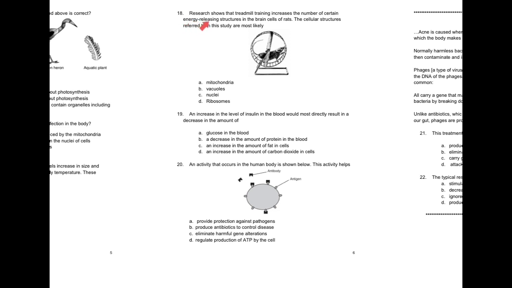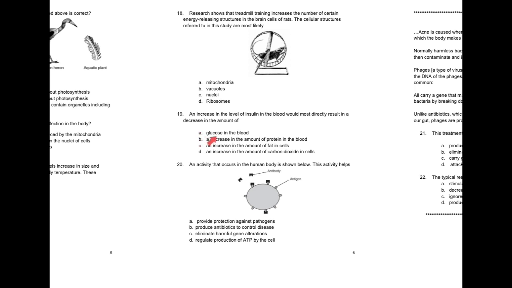18. Research shows that treadmill training increases the number of certain energy-releasing structures in the brain cells of rats. The cellular structures referred to in this study are most likely A. Mitochondria, B. Vacuoles, C. Nuclei, D. Ribosomes.